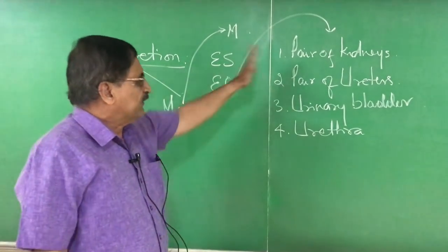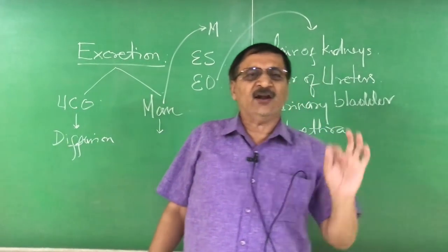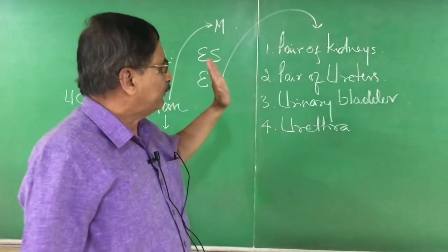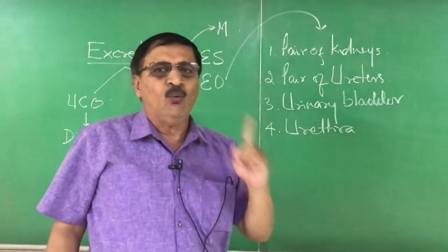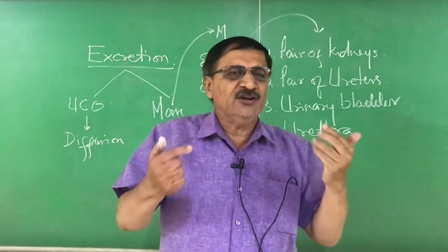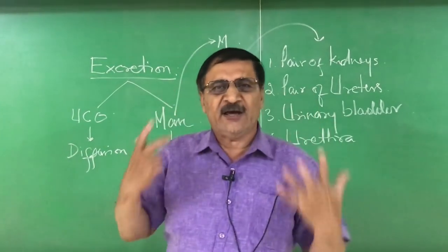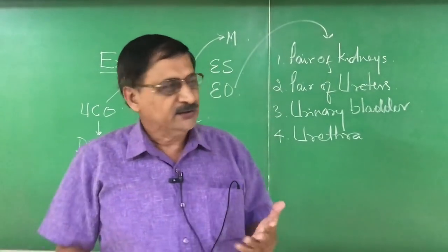First one, basically, sir, where are the kidneys located? This is one of the important points. That's why I told you in the beginning, what is biology? Biology is knowing ourselves. We know that we have a pair of kidneys, but where are they? We don't know. Right?